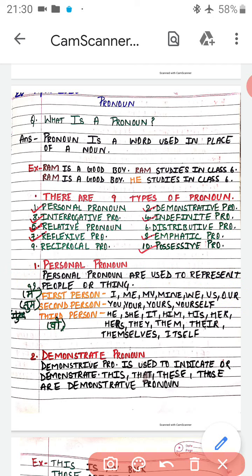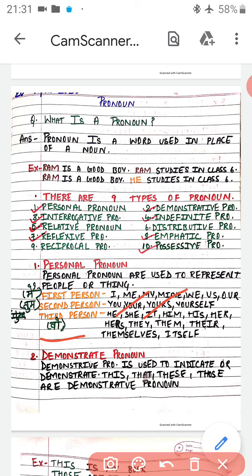Now third person. What is third person? Third person in Hindi stands for वो. Like he, she, वो. In Hindi also we say वो लड़का. So that also stands for third person. It, him, his, her, उसका, इसका, उनका. They, them, वो लोग, their, उनका, themselves, itself. All this stands for third person.